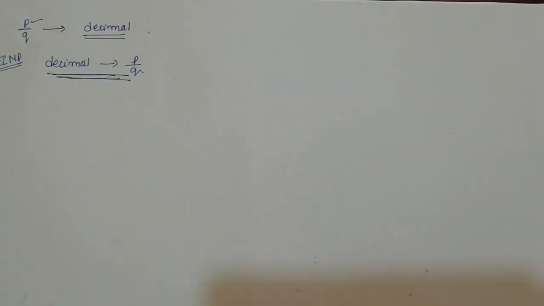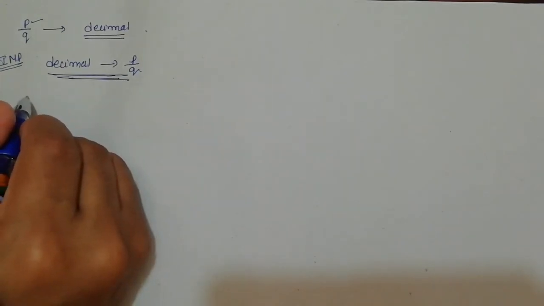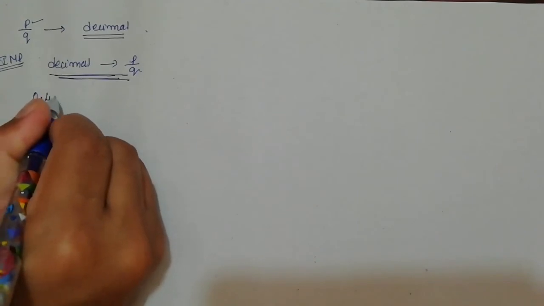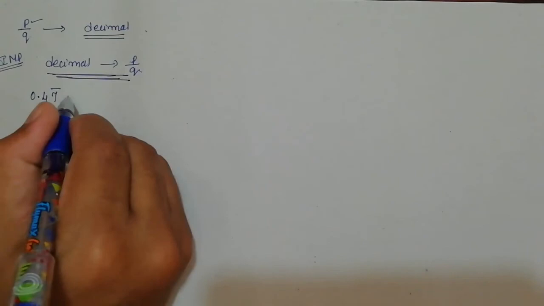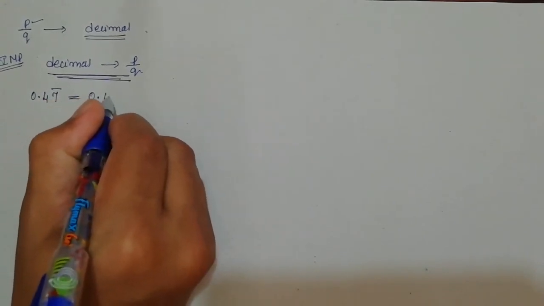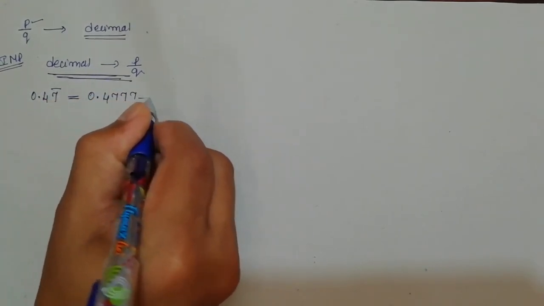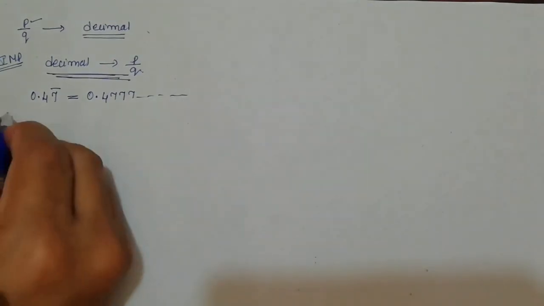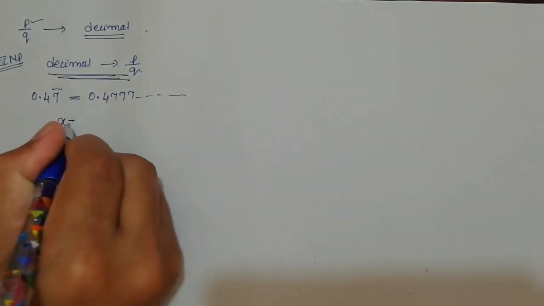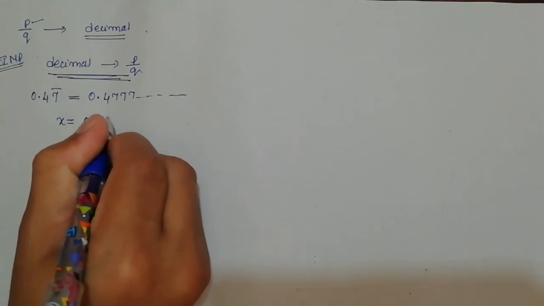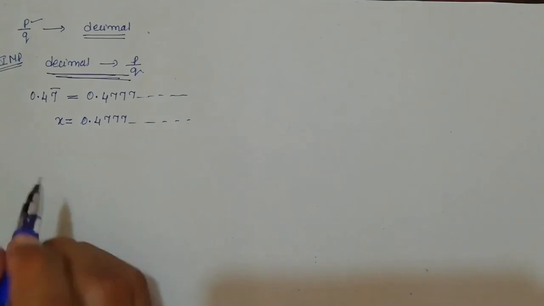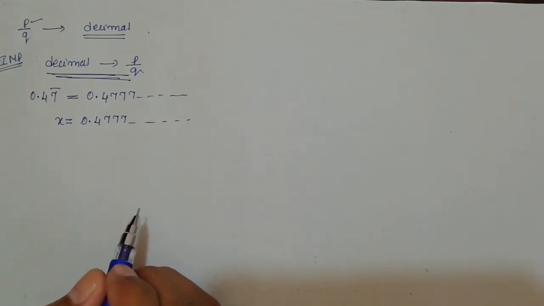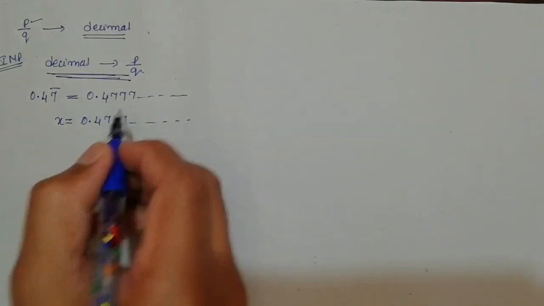I will show a question for you to recall the procedure. Consider the number 0.47 bar. Okay, I think you know this one, the bar representation. So what actually does 0.47 bar mean? It is actually 0.4777 and so on. So initially I'm going to denote this as x is equal to 0.4777 and so on. Now you need to identify how many digits are present in the repeating string.